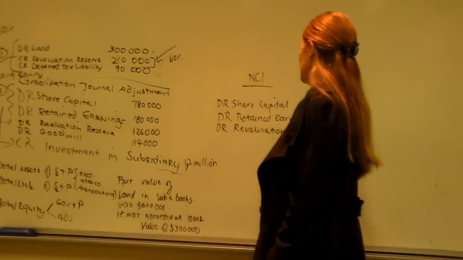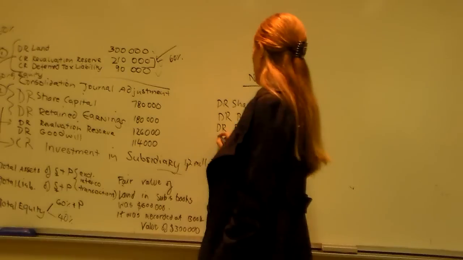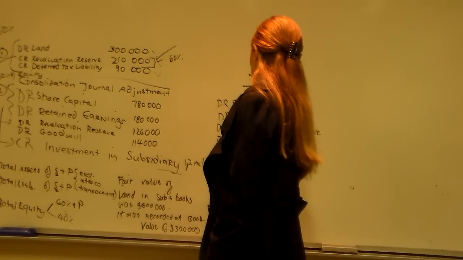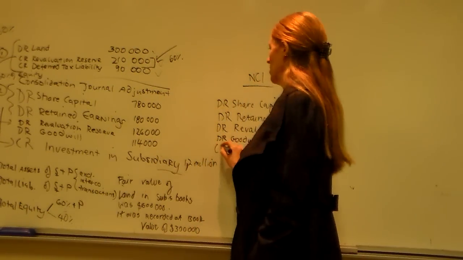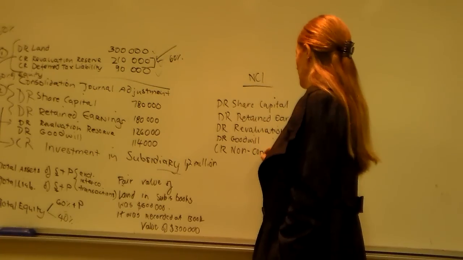It's not too difficult actually, once you get doing a few examples. I'm going to debit goodwill as well, and I'll show you what to do there. And I'm going to credit what we call a non-controlling interest account.